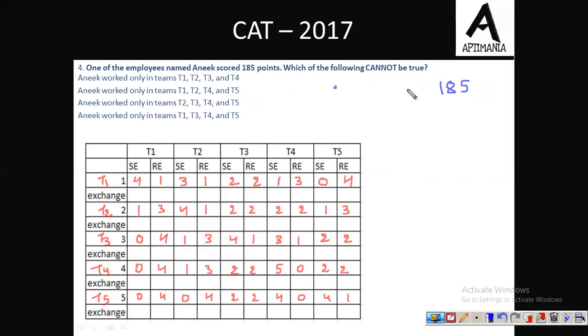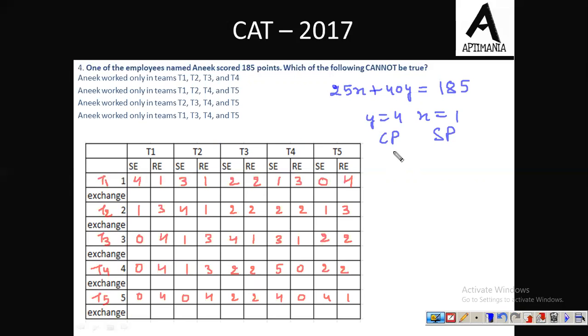Now first of all, let us check out how 185 can come. 25x plus 40y, the same concept that we used in the previous question. So I think y equal to 4 and x equal to 1 will satisfy this condition. Now that simply means that this particular employee has worked in 4 challenging projects and 1 standard project.